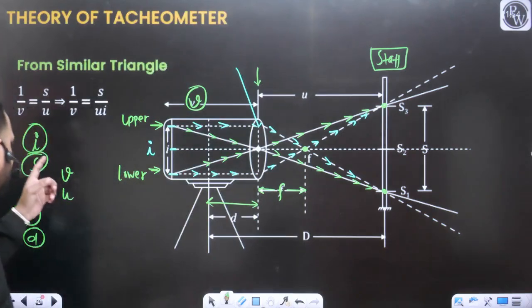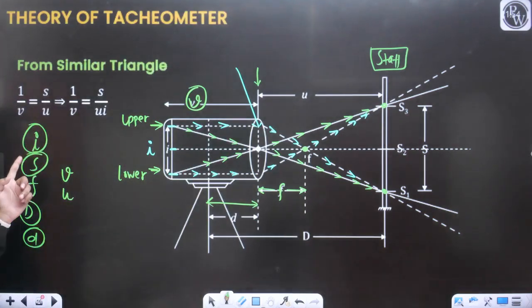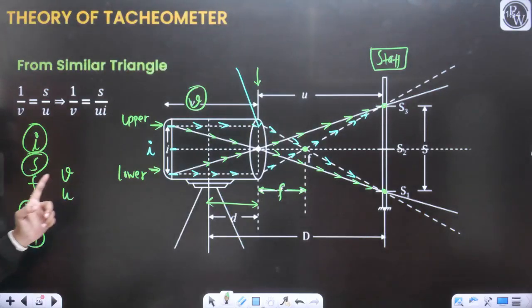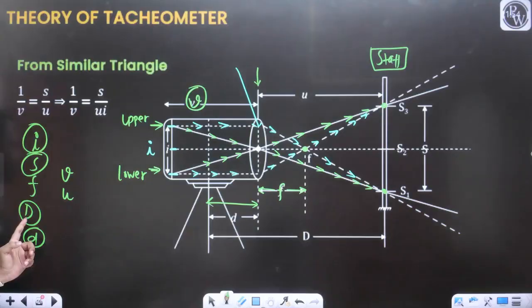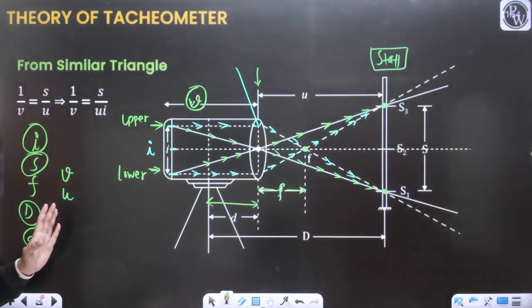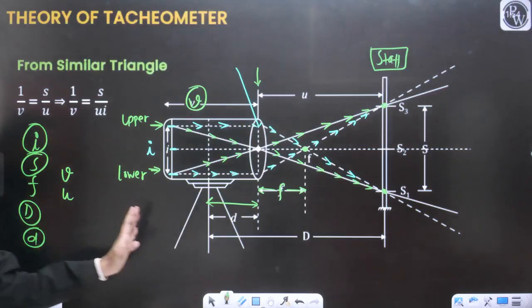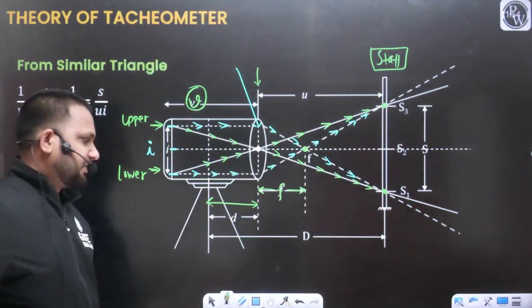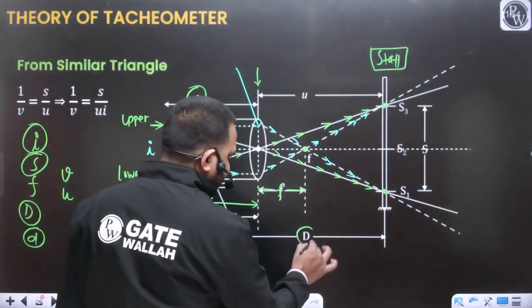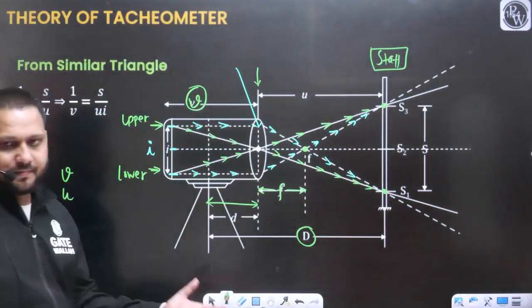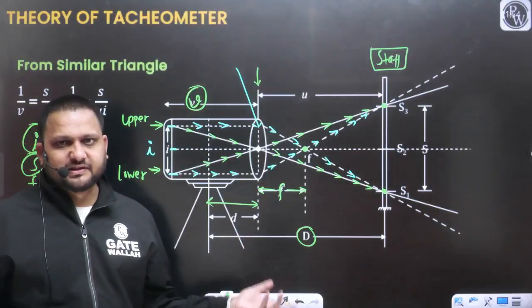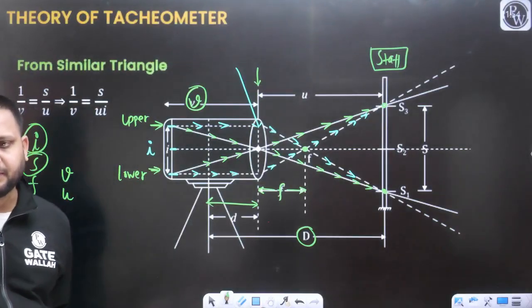So this is going to be the stadia interval, I. S is the staff intercept. F is the focal length of the objective lens. D is the distance between the telescope, or you can say the distance between the tacheometer and the staff. This is our main interest. This is the distance that we want to find with the help of the tacheometer, yes or no?